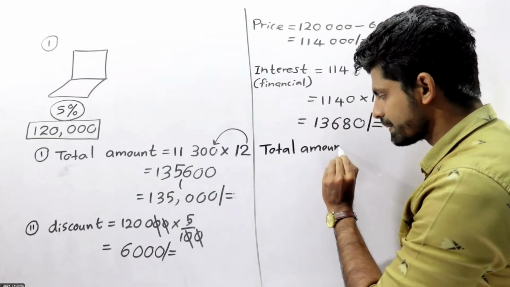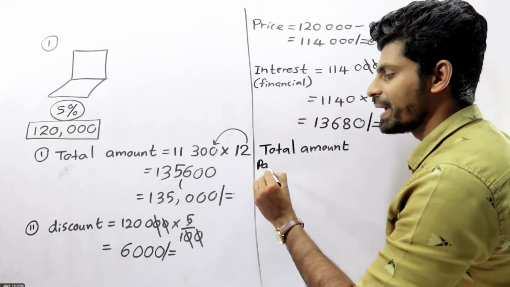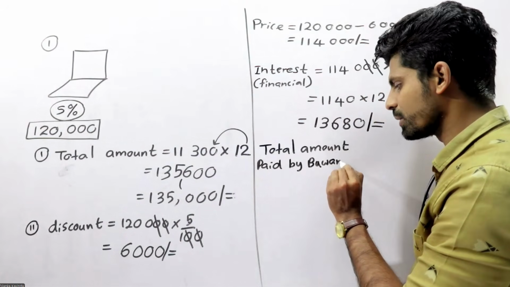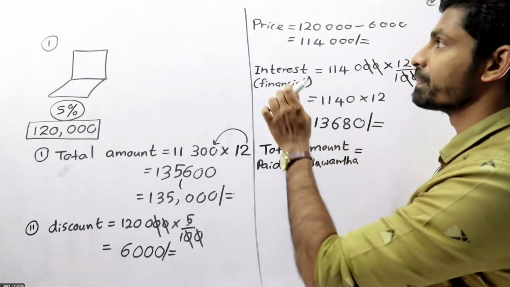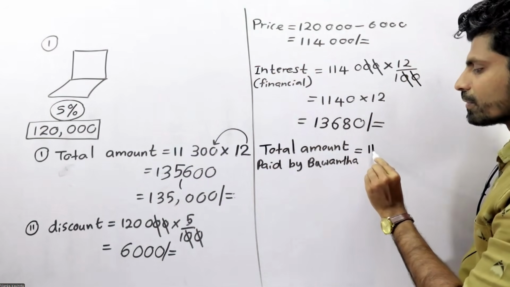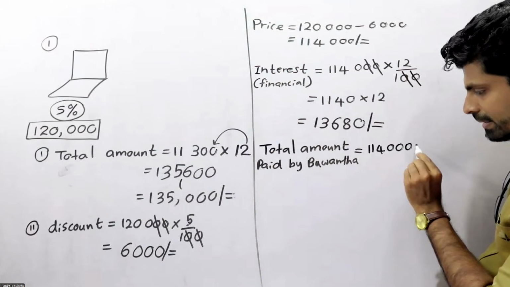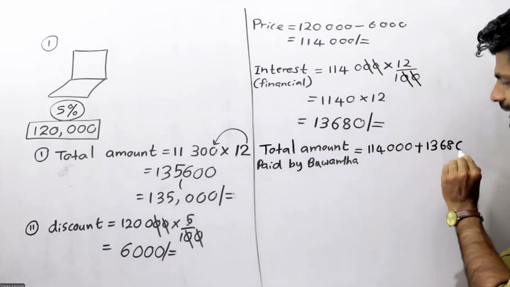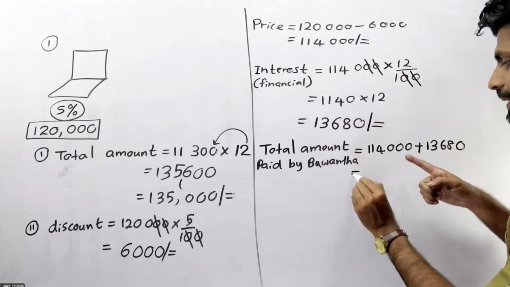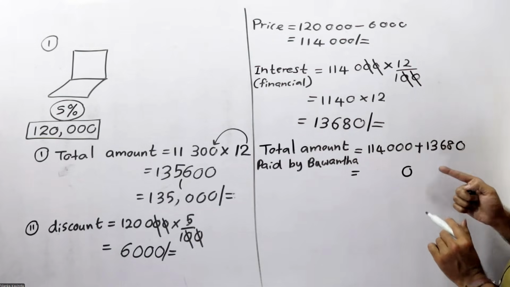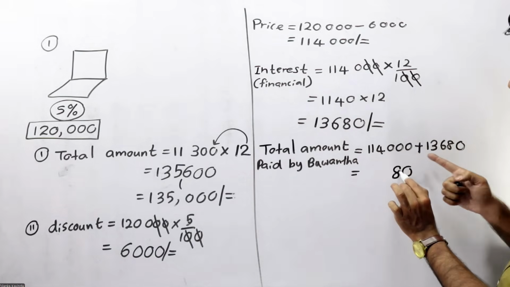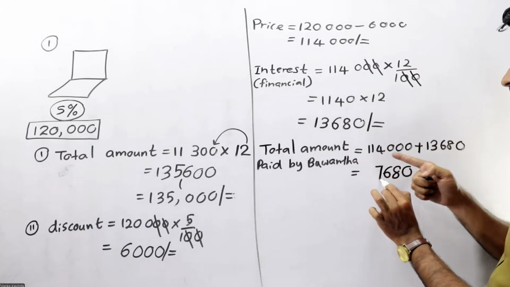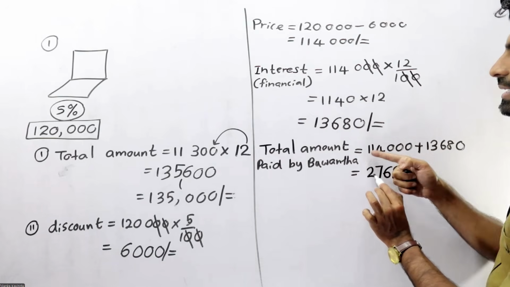Total amount paid by Bhavanta: 114,000 is the loan, plus 13,680 is the interest. 0 plus 0, 0; 0 plus 8, 8; 0 plus 6, 6; 4 plus 3, 7; 1 plus 1, 2; and 1.